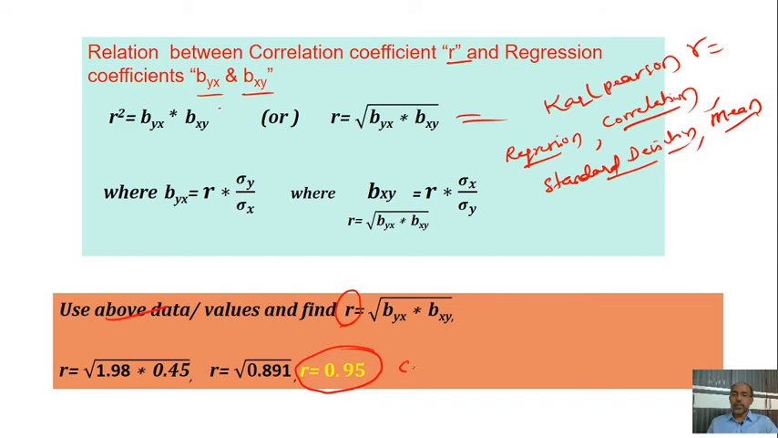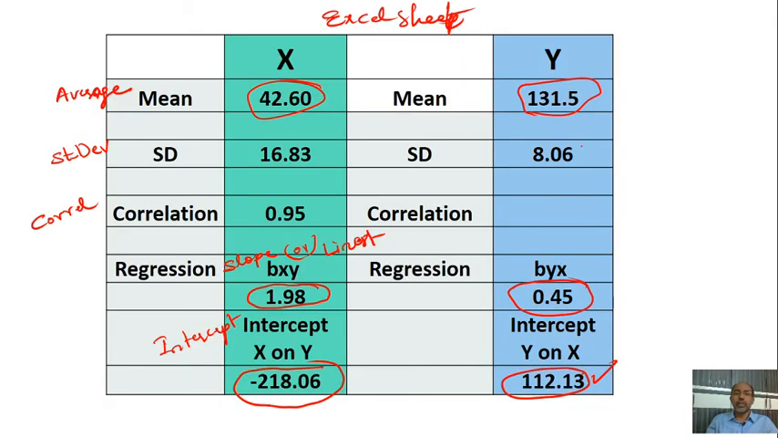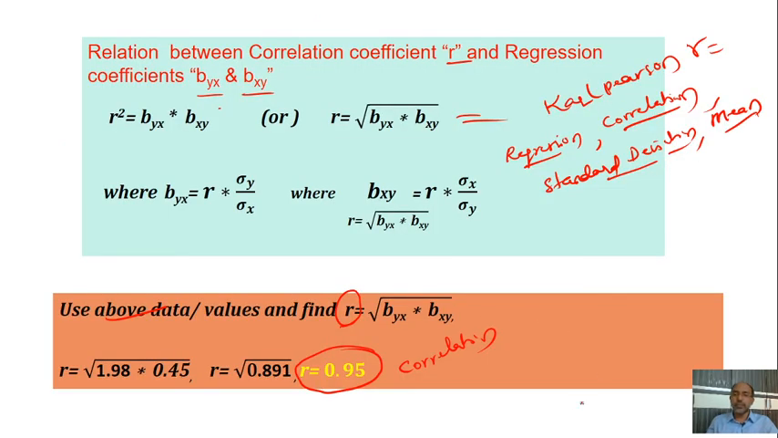The correlation is only one value, it is not vice versa. If you put x on y or y on x, it is the same value. Whether it is correct or not, we check with the already calculated correlation, which was calculated using the data. 0.95 is tallied, so hence it is proved.